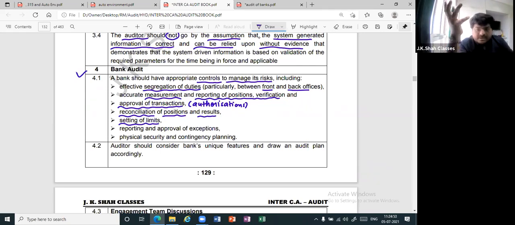For a simple example, you must have heard of pre-approved loans. What do you mean by pre-approved loans? Pre-approved means now you don't require any documentation. Your transactions in the account are such that the loan has already been approved. You just have to come, sign, and take it. By the way, who approved that? Did the people approve that? No. Systems have approved that. Depending upon the transactions in your account, the system has already pre-approved some loan. Similarly, pre-approved credit cards. Depending upon whatever happens in your account, the system will trigger something, and once it triggers, they will tell you that you are eligible for pre-approved credit cards.